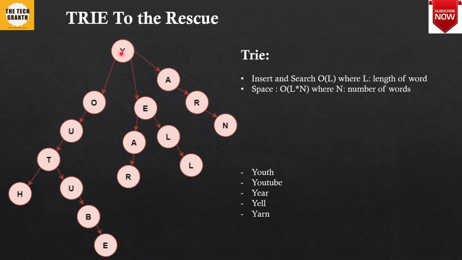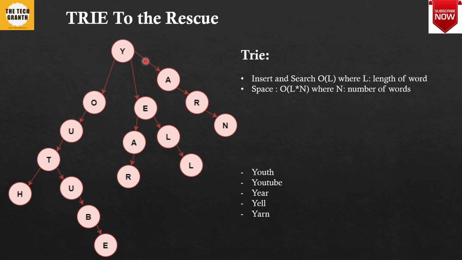So if I am at Y, I can simply suggest youth, YouTube, year, yell, and yarn to the user. If I have to suggest the top two, then I have to come up with some model where I will store the frequency or weight of the word. Like if YouTube is searched most, when someone types Y, the first suggestion I give will be YouTube. The next will be ranked among youth, year, yell, and yarn. Suppose yell is the second most searched word; now this can be based on some algorithm. We'll discuss it in detail later.